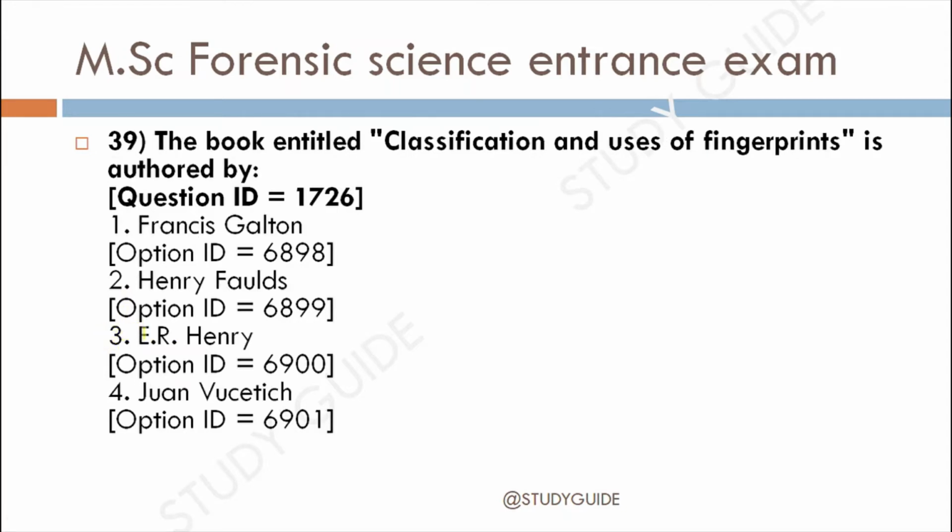Next question, question 39. The book entitled Classification and Causes of Fingerprints is authored by 1. Francis Galton, 2. Henry Frols, 3. E.R. Henry, 4. John Wetzstedt. The correct answer for this is option 3, E.R. Henry.